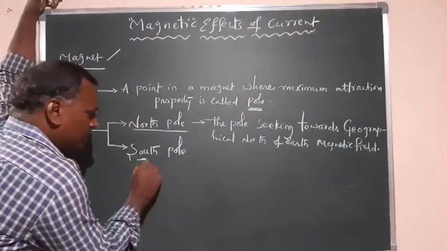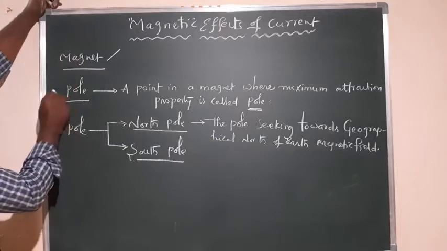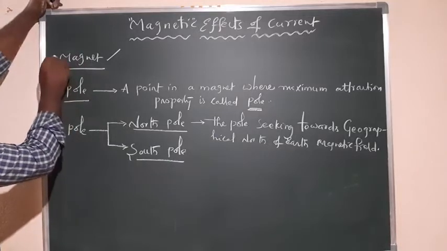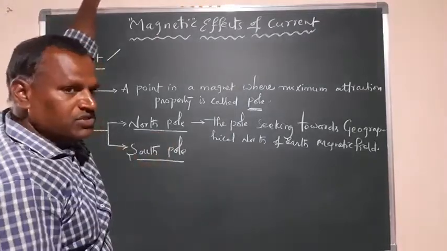Similarly, there is one more pole, which is called the South Pole. Just as we wrote the definition of the North Pole, the same way you can write it for the South Pole also.